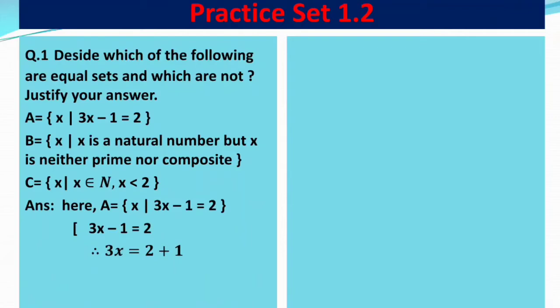Therefore 3x = 2 + 1 = 3. So 3x = 3. Now by dividing by 3 on both sides, we will get the value of variable x, that is x = 1. So if the value of the variable is 1, your set A = {1}.